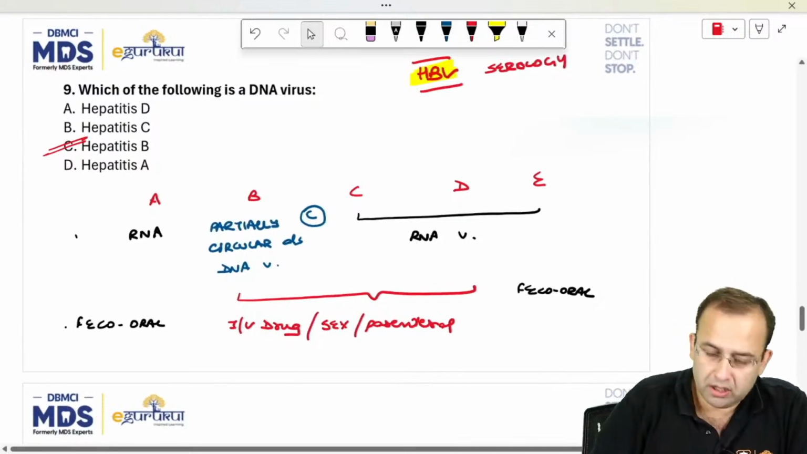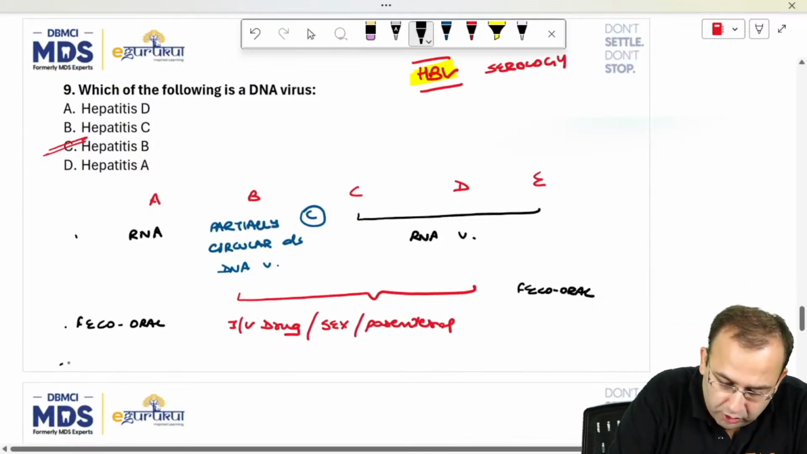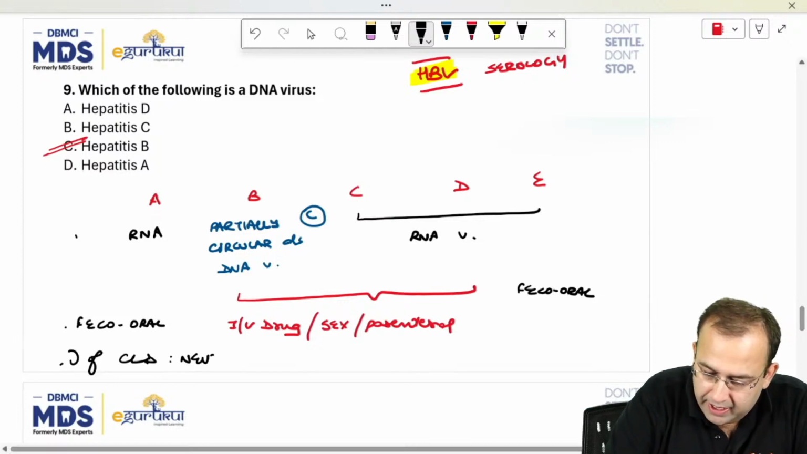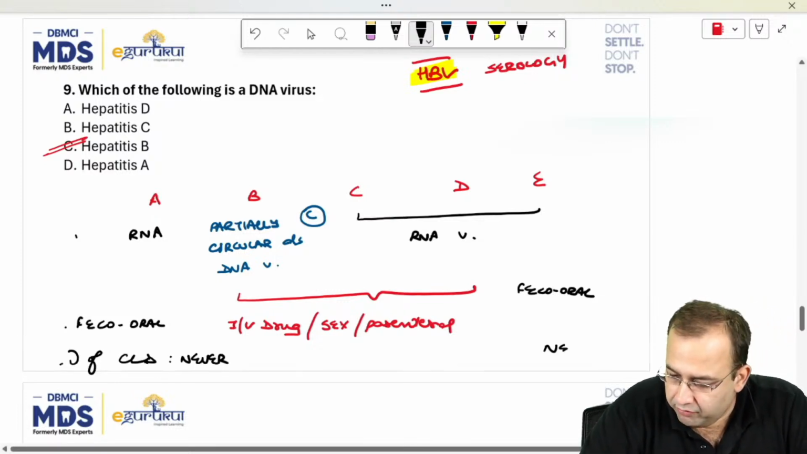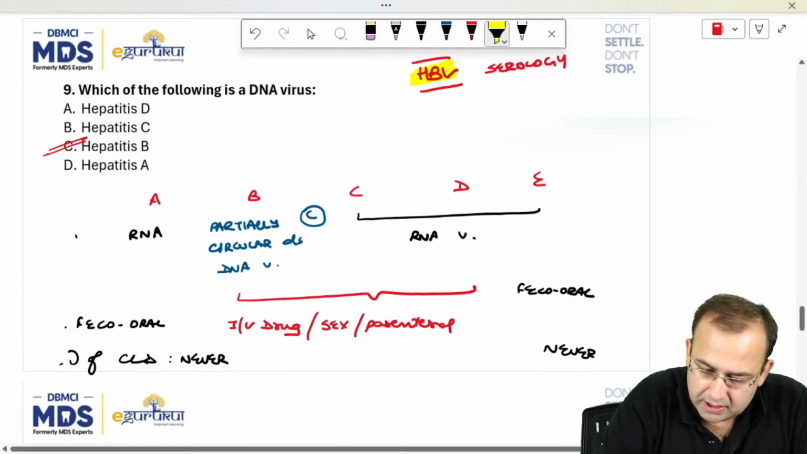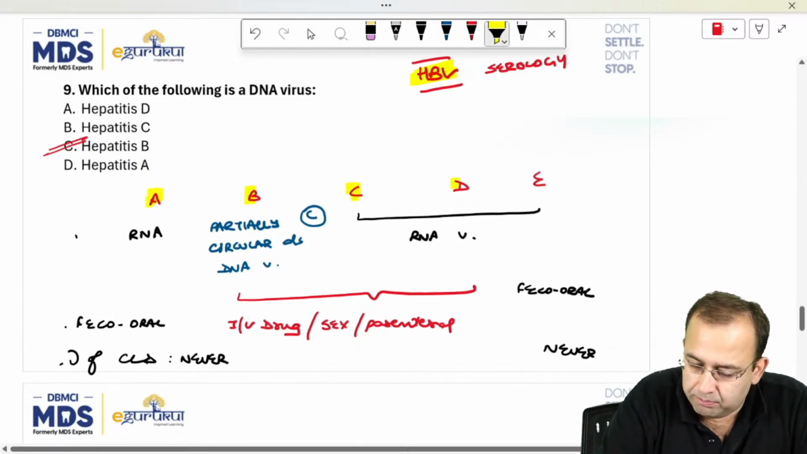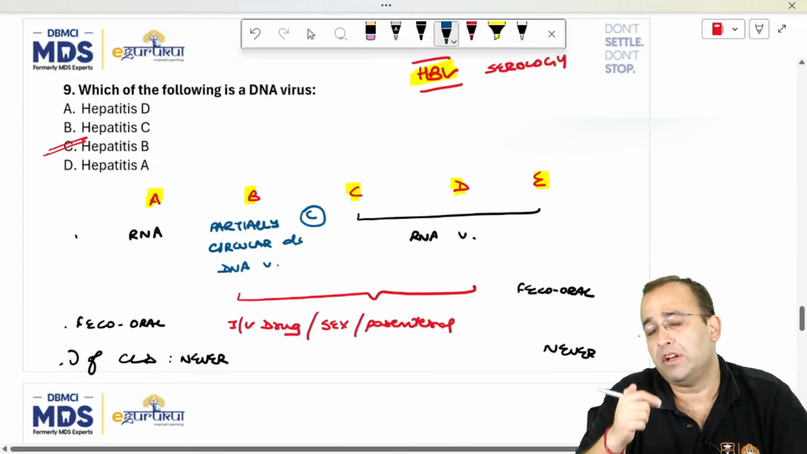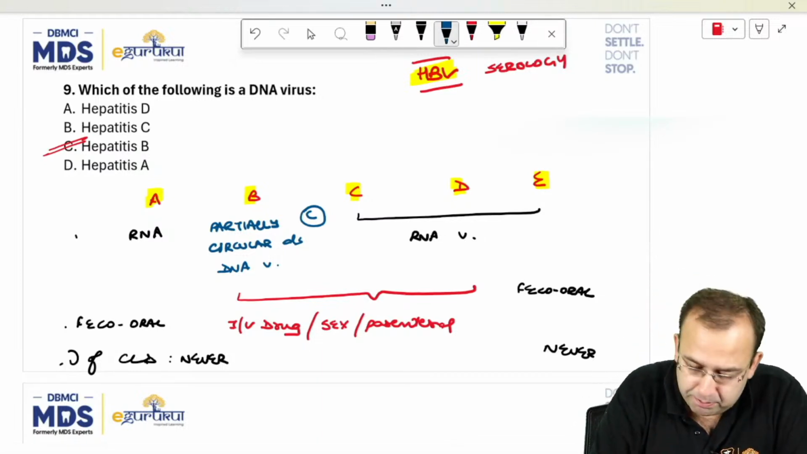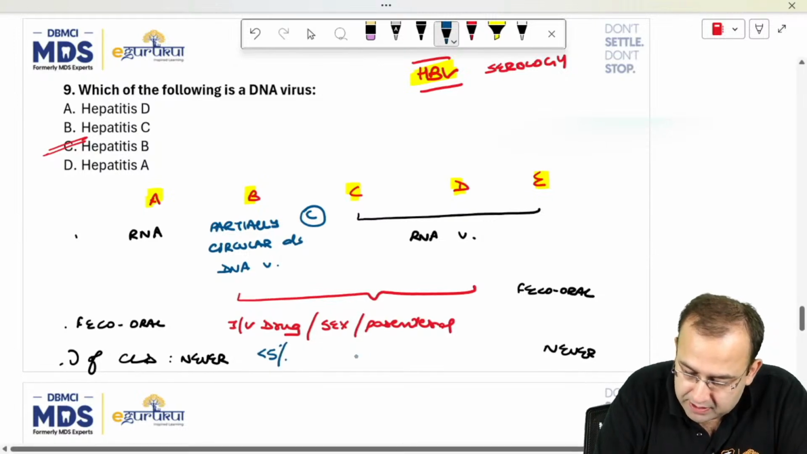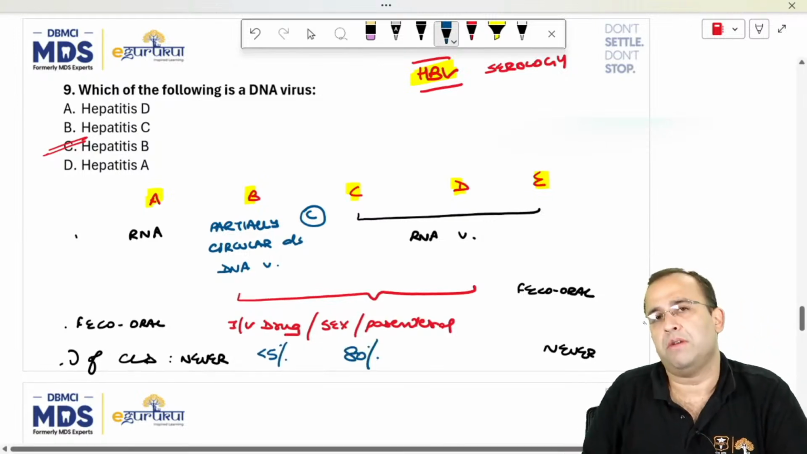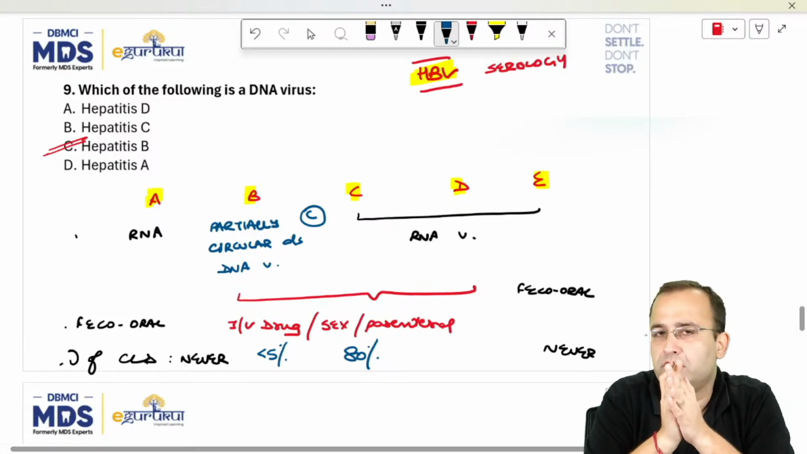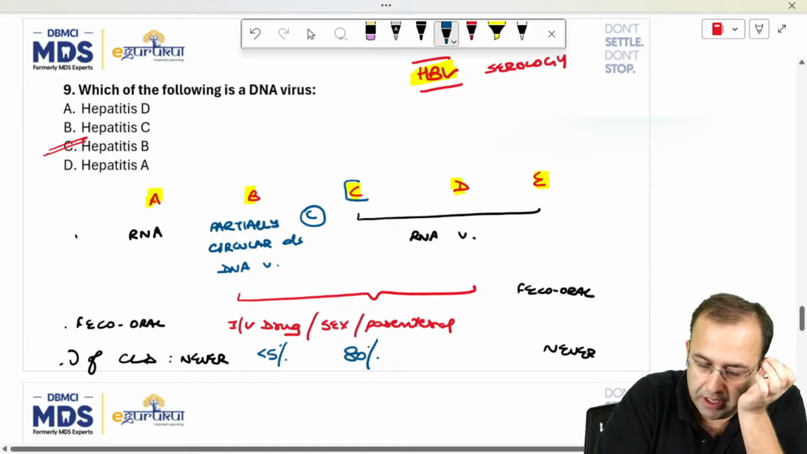Lastly, frequency of chronic liver disease. A and E never. We do not get chronic liver disease by having dhaba food, by having bad food. Frequency of chronic liver disease with hepatitis B is less than 5% versus 80% with hepatitis C. So the highest frequency of chronic liver disease is with hepatitis C virus.